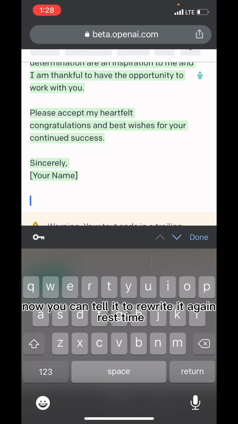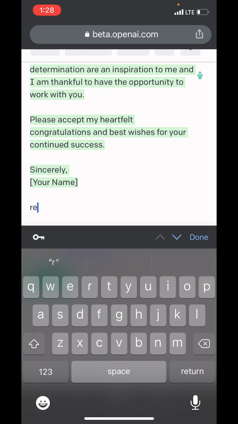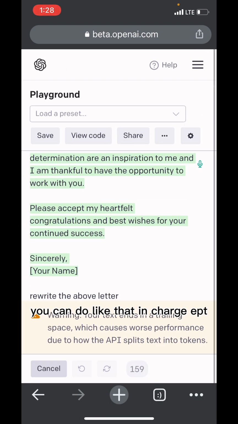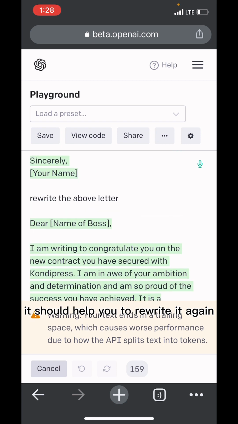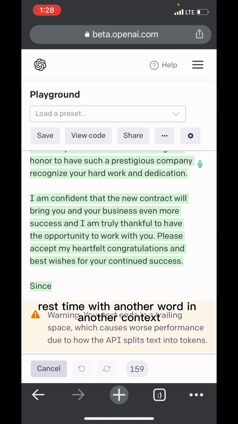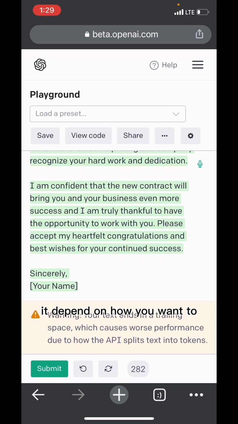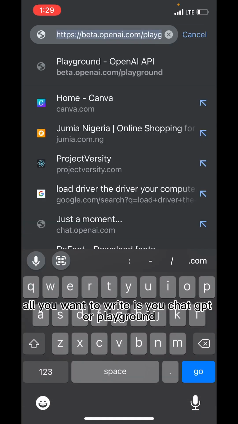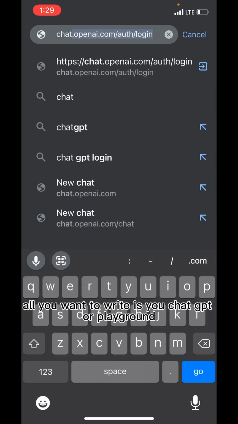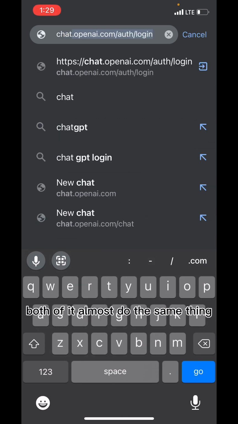Great. Now you can tell it to rewrite it again. You understand? Rewrite the above letter. It depends. The same thing you can do in ChatGPT. It will help you to rewrite it again, with another wording, with another tone, something like that. So it depends on what you want to write. If you use ChatGPT or Playground, both of them do almost the same thing.